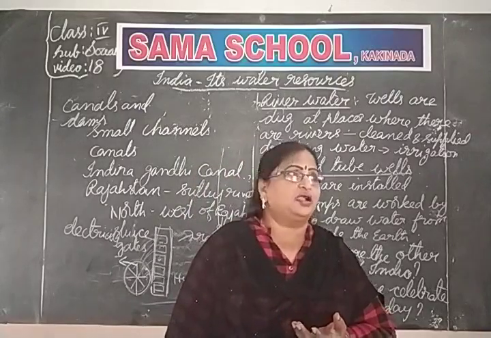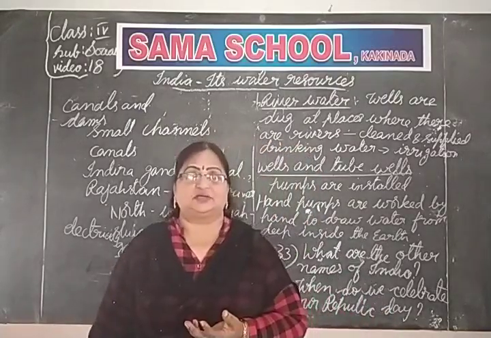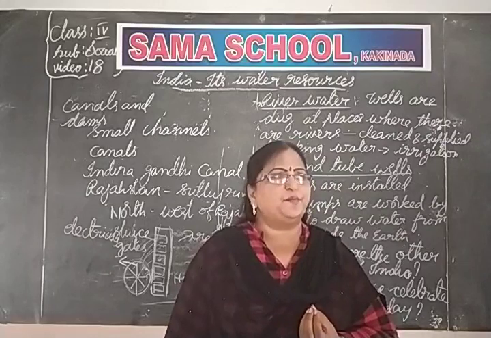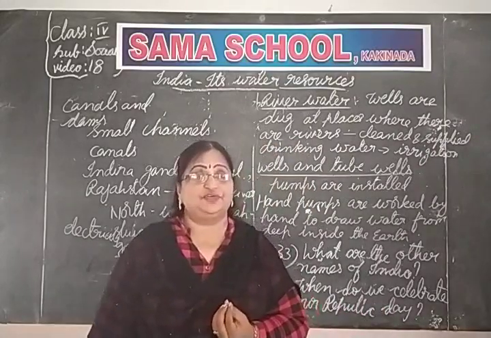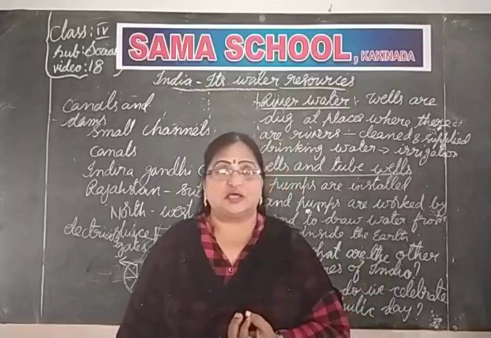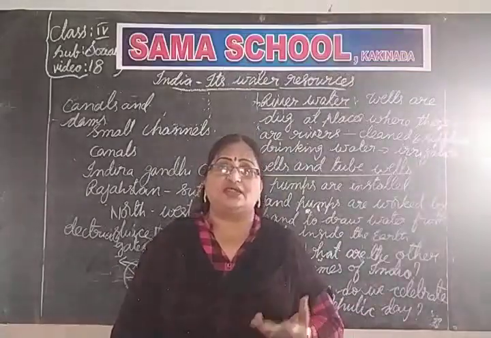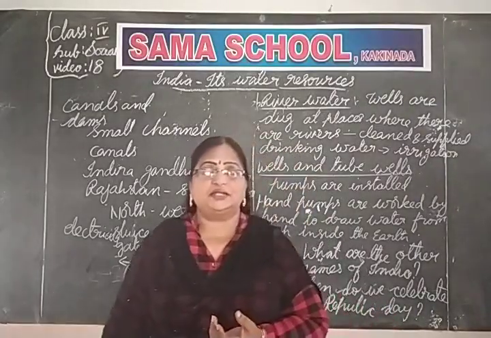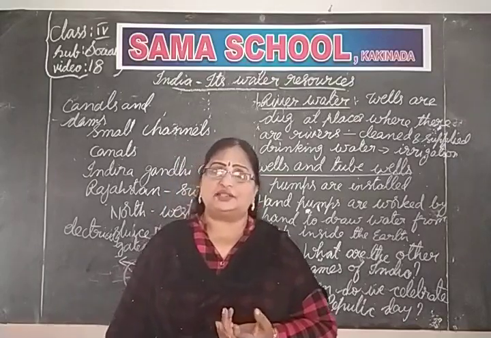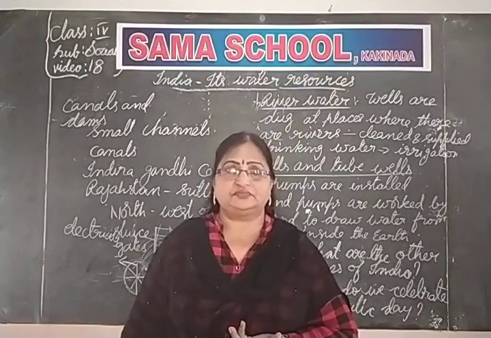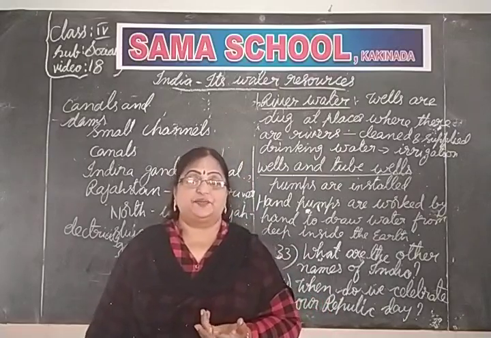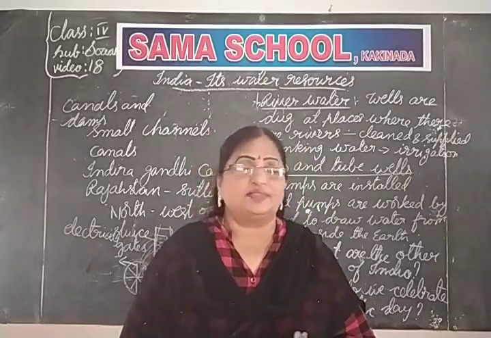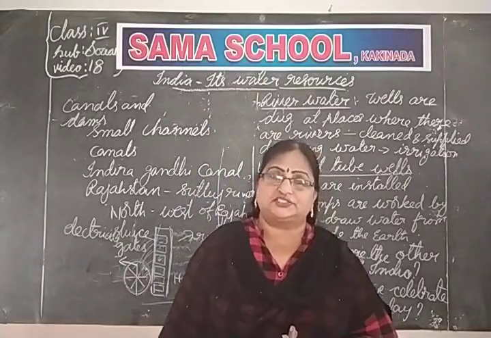And in India, hardly 2 or 3 months among the 12 months it rains. Rain is the main source of water. Rainwater is very fresh water. Because of these rains, all rivers, ponds, and lakes fill with the rainwater. But we get this rainwater only for 2 or 3 months, so for the remaining months it dries up. And in some areas there will be no rains at all in these months also. That is why here we have a shortage of water.